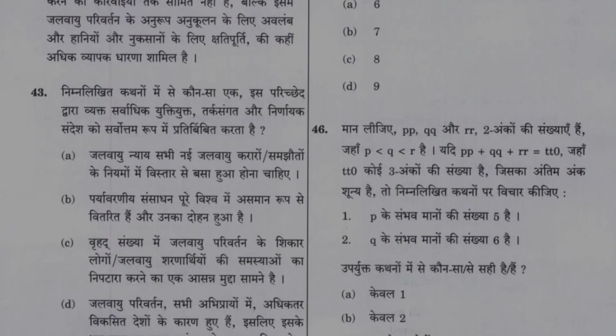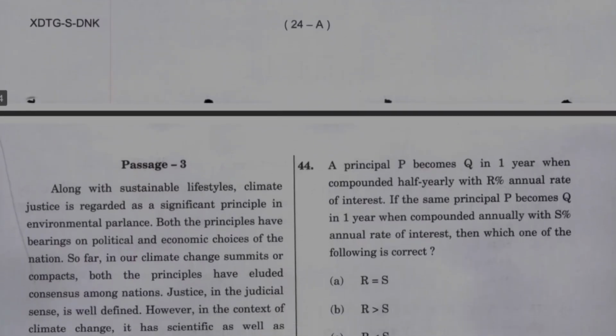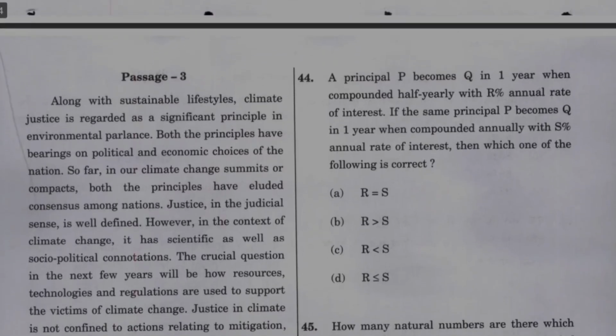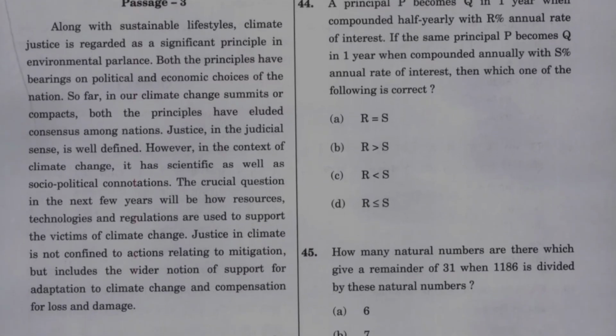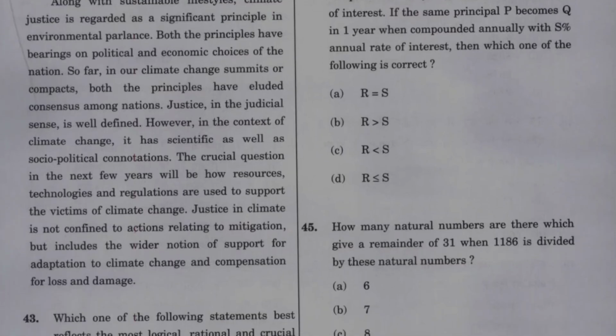Passage 3. Along with sustainable lifestyle elements, justice is regarded as a significant principle in environmental parlance. Both principles have bearing on the political and economic choices of the nations. So far, in our climate change summits or compacts, both the principles have allotted consequences among the nations. Justice in the judicial sense is well defined.